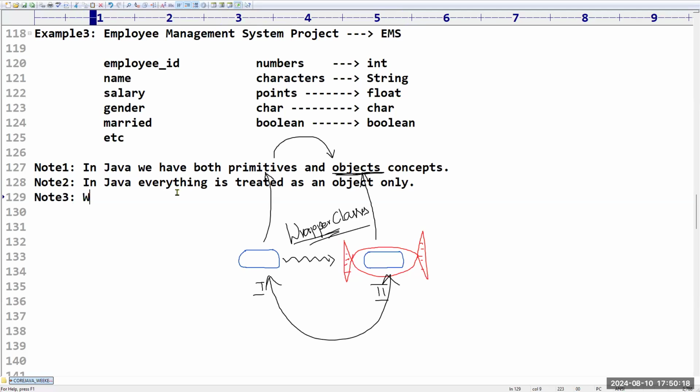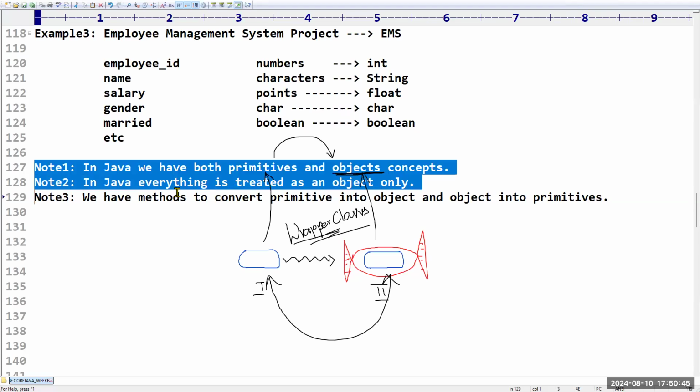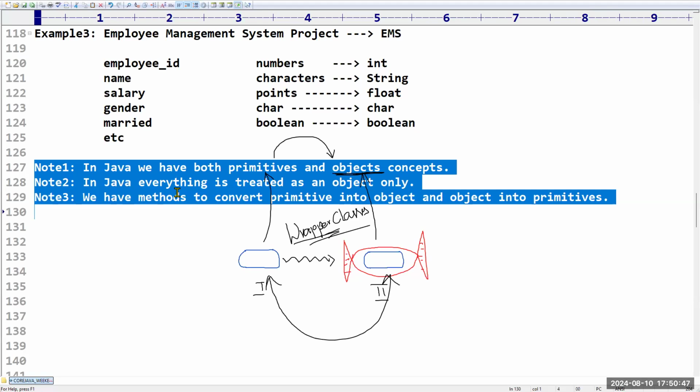Note 3. We have conversions or methods to convert primitive into object and object into primitive. We have some special techniques. We can use those techniques, so our problems are going to be resolved. Are you clear with these 3 note points, whatever I covered now? Yes, sir. Any doubts? No, sir.